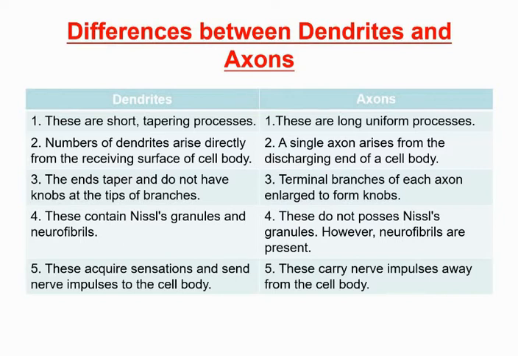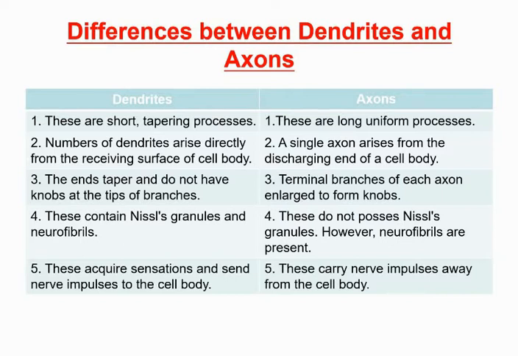Number 3, dendrites: the ends taper and do not have knobs at the tips of branches. And number 3, axons: terminal branches of each axon are enlarged to form knobs.